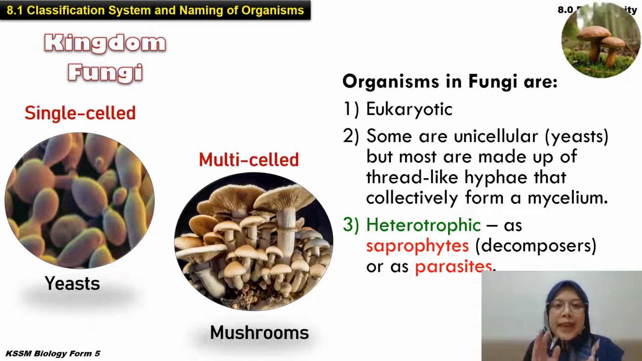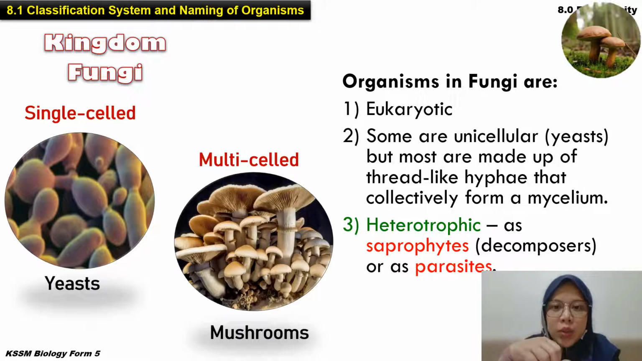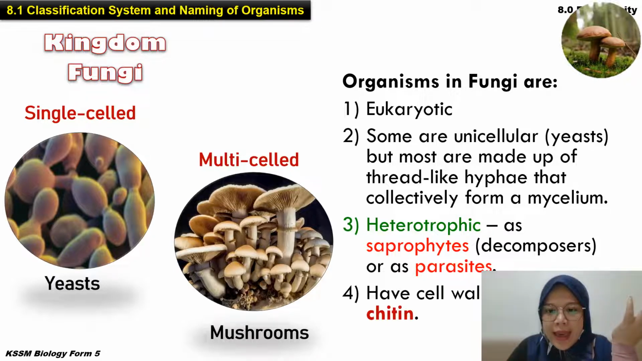Maksudnya, they cannot make their own food. Okay, tapi dia akan hidup. Okay, hidup pada contoh kayu yang sudah reput. Okay, and then this fungi akan jadi decomposer. It will decompose that organism. Okay, and then they get the nutrient from the dead organism tadi. So sebab tu dia classify as the heterotrophic. Okay. And then the cell wall have chitin.